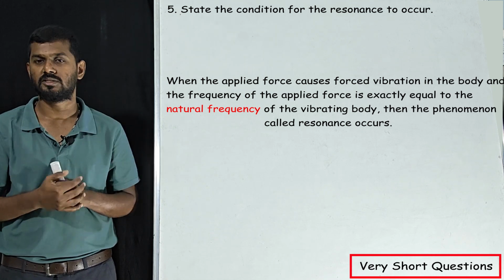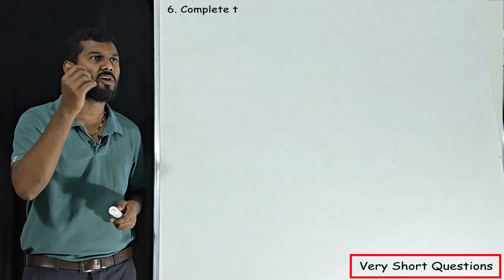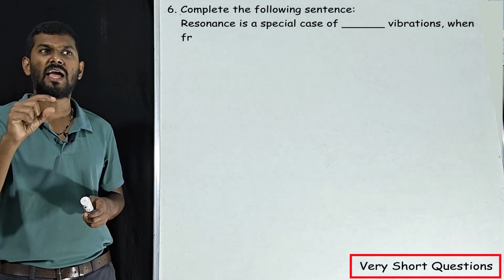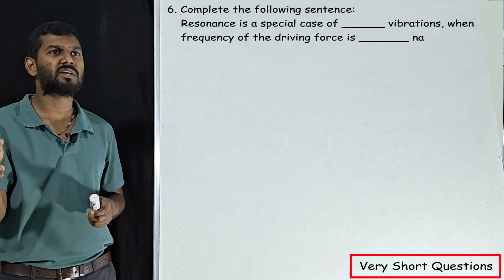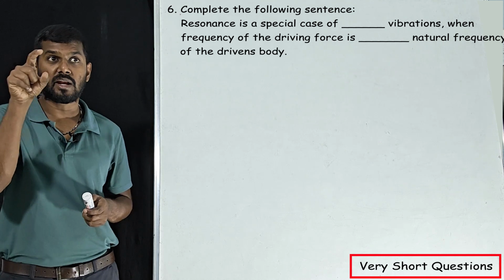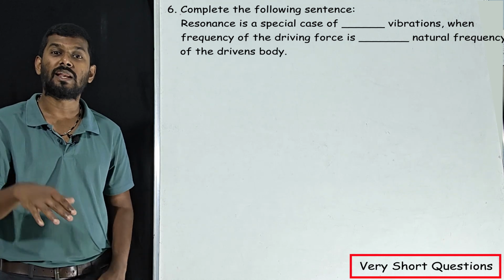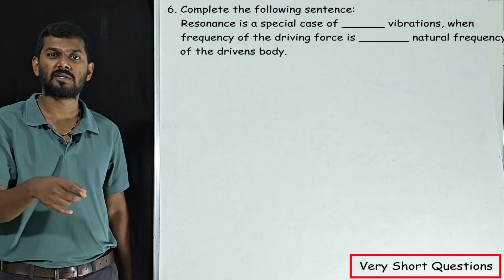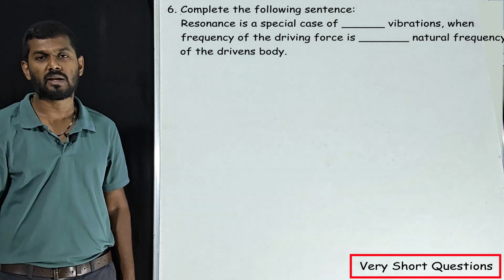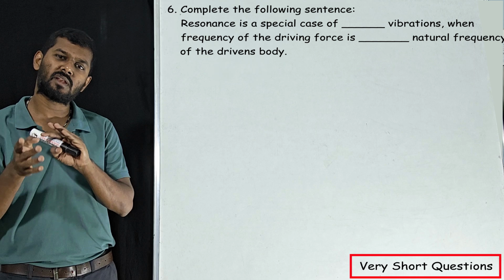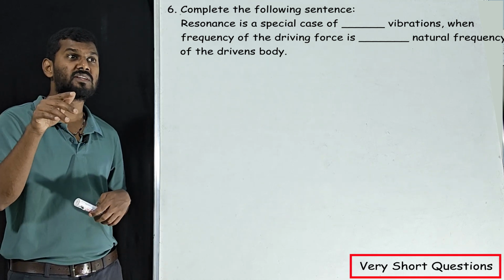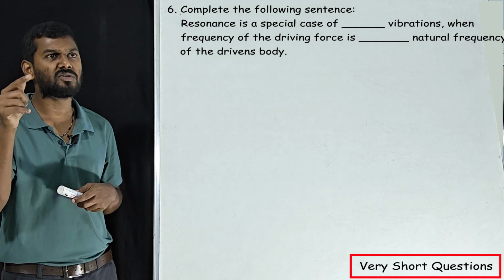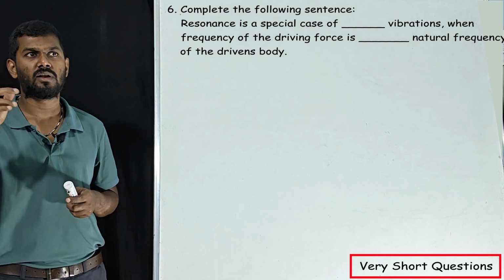This is the condition. Our next question, complete the following sentence. The resonance is a special case of dash vibration when the frequency of the driving force. Here the driving force will confuse you, correct? Driving force is nothing but the forced vibration. Keep this in mind. Forced vibration has one more name, that is driving force. Forced vibration, driving force, both are same. When the frequency of the driving force or forced vibration is dash natural frequency of the driven force.